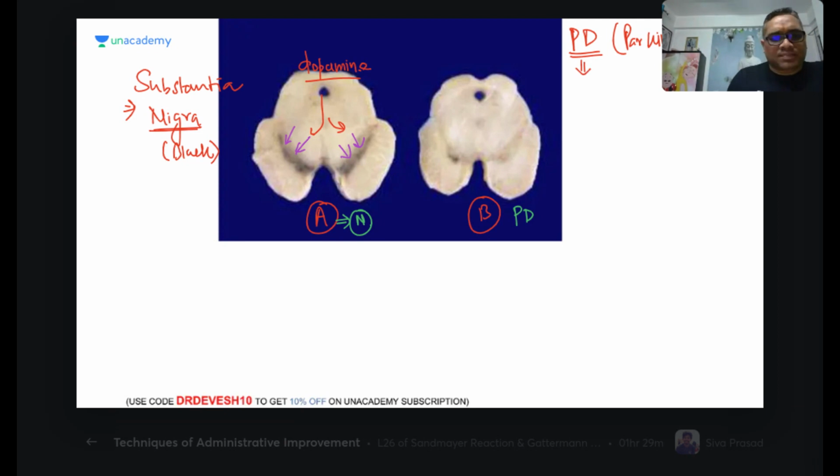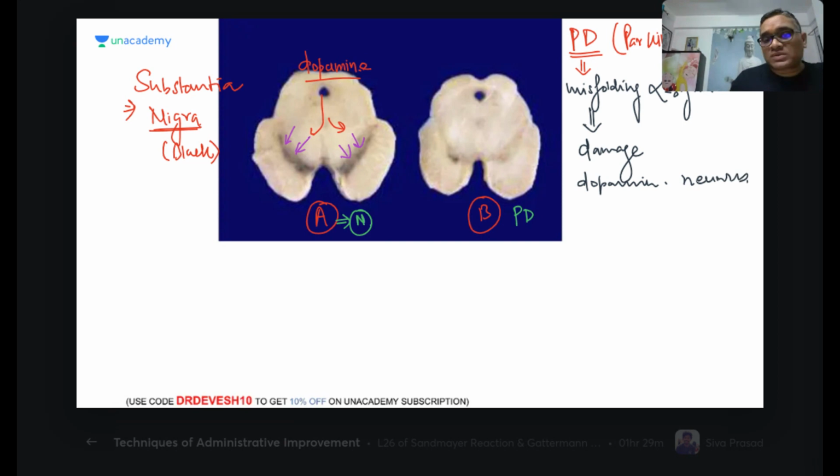But what is happening in Parkinson's disease? In Parkinson's disease, they will be having misfolding of the protein. So remember, they will be having misfolding of which protein? Alpha synuclein, right? So this alpha synuclein will be causing damage of all the dopaminergic neurons, right? So damage of the dopaminergic neurons.